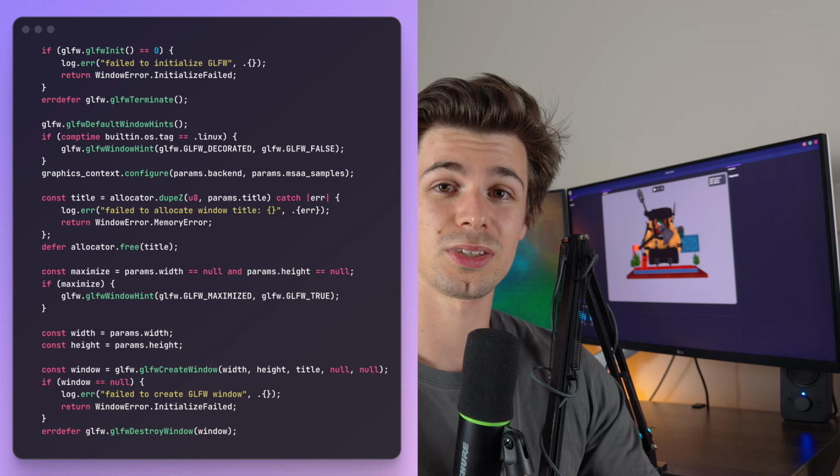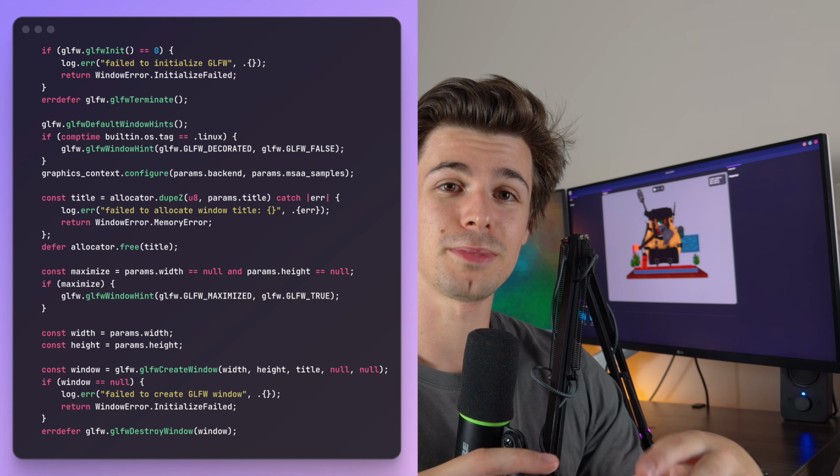Again, why Zig in the first place? One thing with game engines, and I'm going to keep this scoped to game engines, is just how well it interoperates with C and C++. There's not very many good resources out there for Zig and game engines. There's not very many libraries. There's not a lot of stuff out there, but there's so much out there with C and C++. Being able to just pull in a C dependency like GLFW and just start using it in the Zig code makes the entry into Zig programming, or making a game engine in Zig, so much easier.